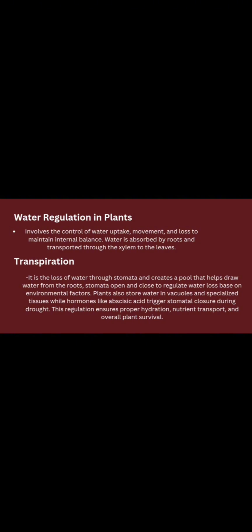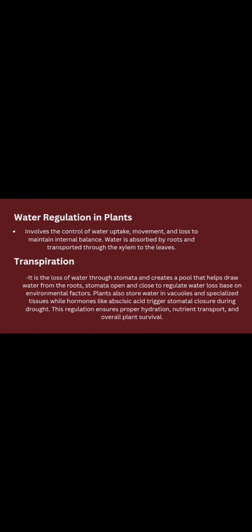Stomata regulate gas exchange between the plant and environment and control water loss by changing the size of the stomata pore. Water regulation in plants involves the control of water uptake, movement, and loss to maintain internal balance. Water is absorbed by roots and transported through the xylem to the leaves. Transpiration is the loss of water through stomata and creates a pull that helps draw water from the roots.